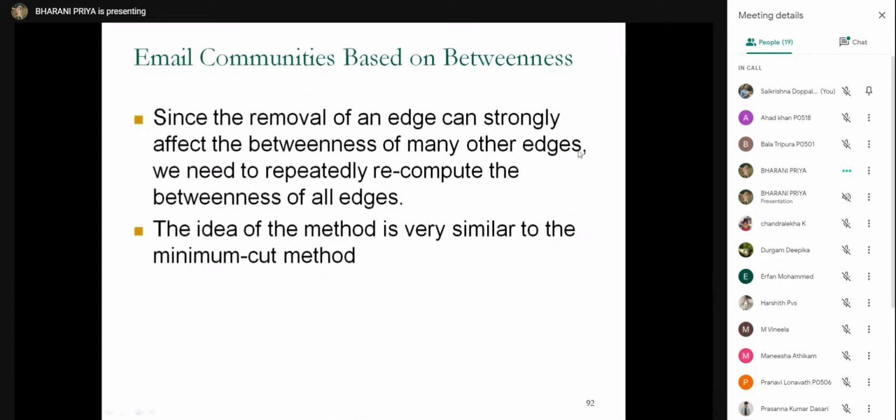Sir, web crawling. How many types of web crawlers are there?